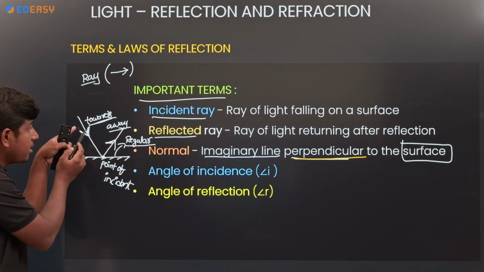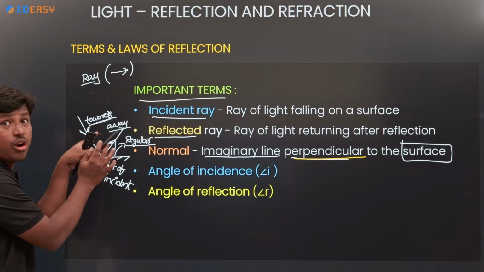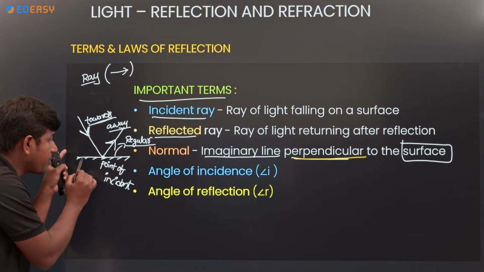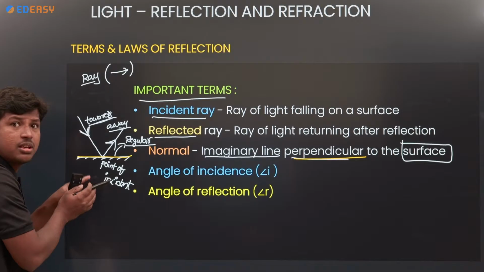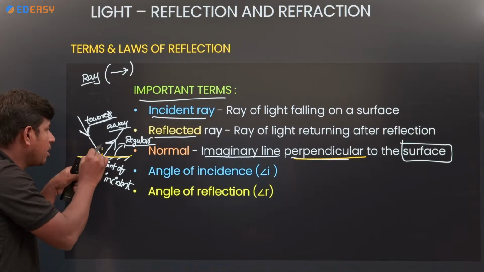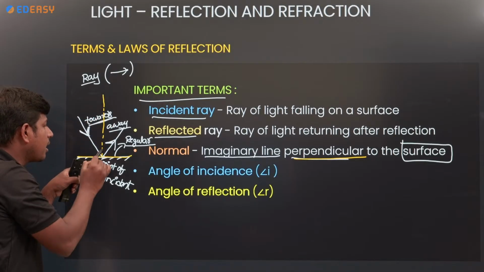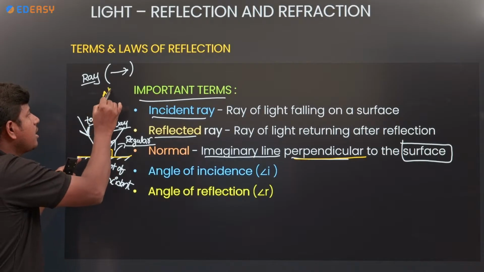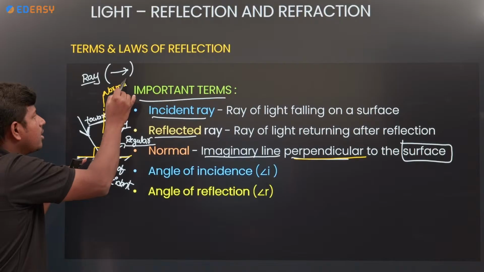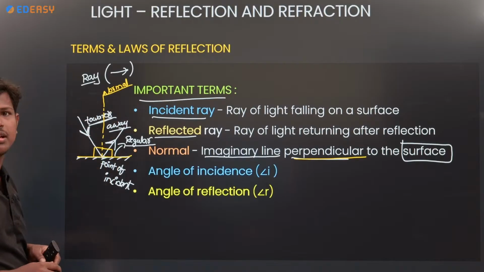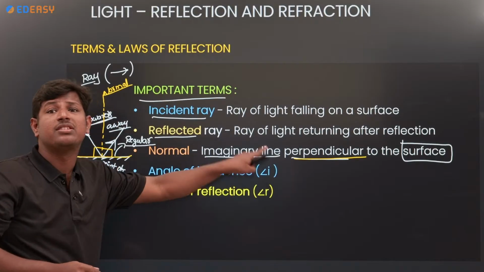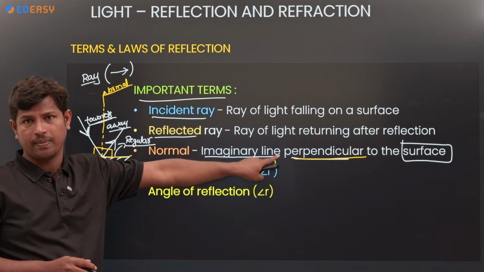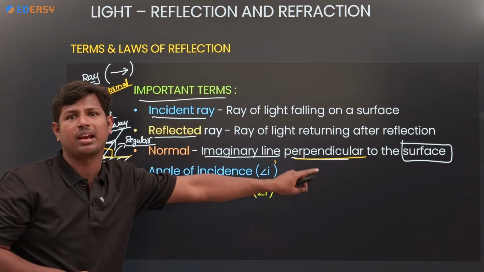Not to the incident ray or the reflected ray, but to the surface. Where is the surface? This is the surface. To the surface, let us take a perpendicular. This perpendicular line we call the normal, and it is an imaginary line. Clear? Okay: incident ray, reflected ray, normal.